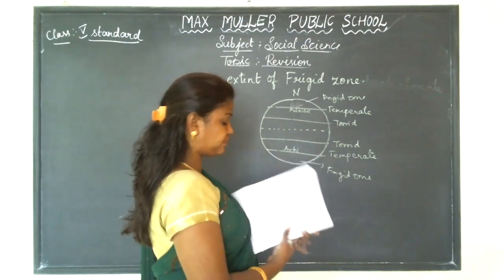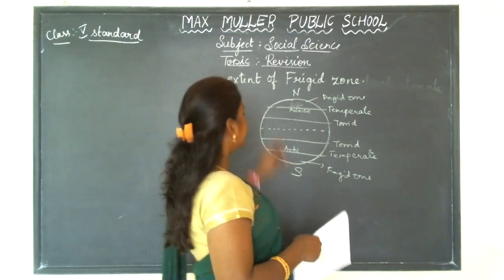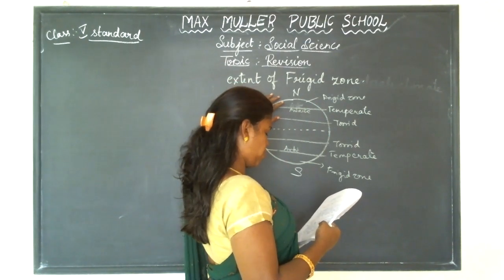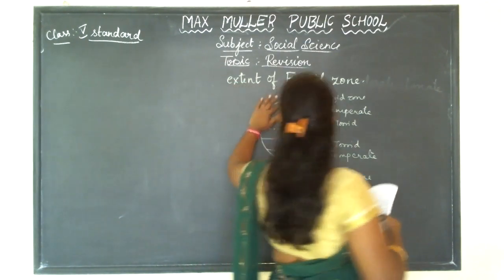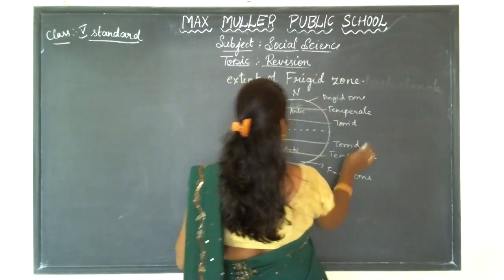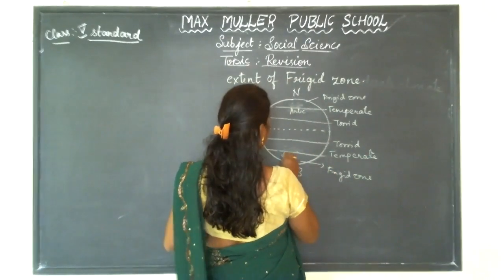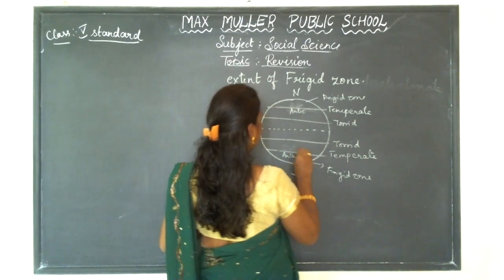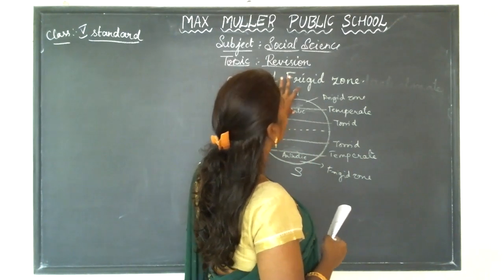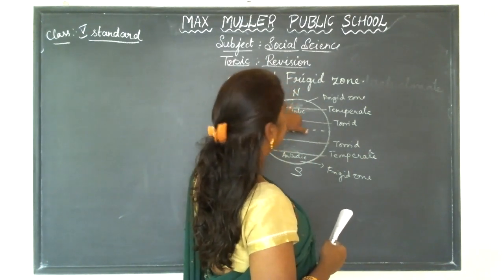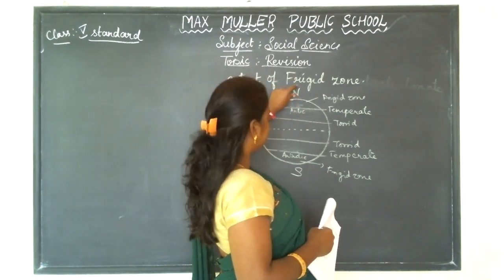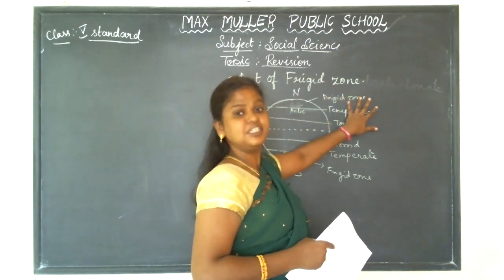So, the answer for this: the zone which extends from the Arctic Circle to the North Pole is called the North Frigid Zone.